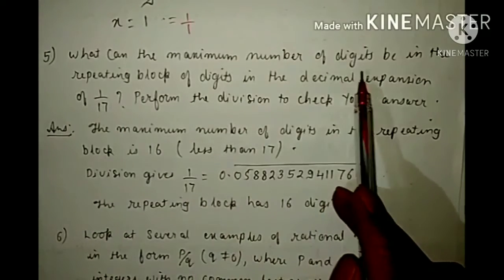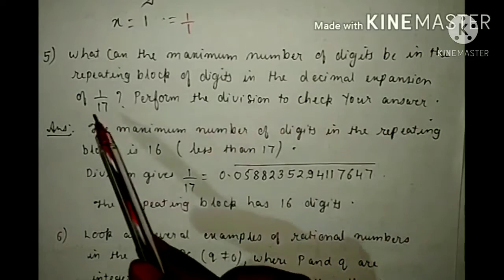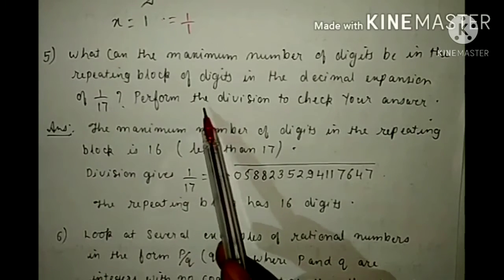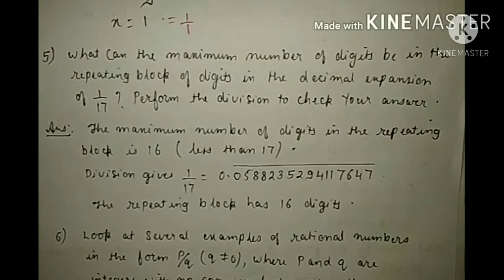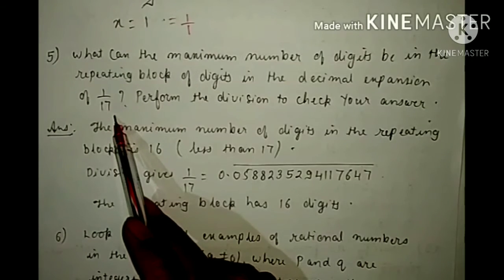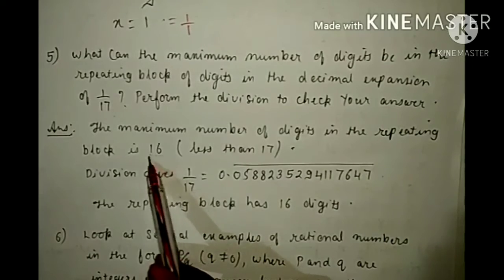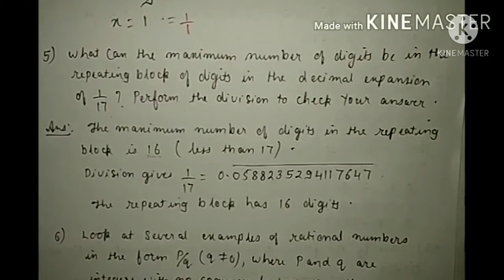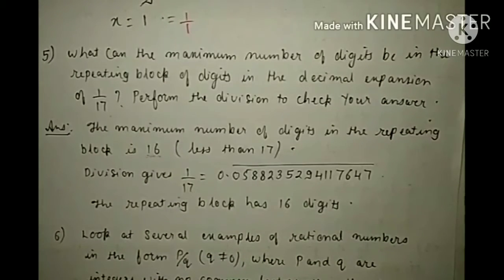Now look at the fifth question. What can be the maximum number of digits in the repeating block of digits in the decimal expansion of 1 by 7? Perform the division to check your answer. Now listen to one thing. The maximum number of digits in the repeating block will always be less than the denominator. That means it can be maximum up to 16, but it cannot be greater than 16 if the denominator is 17.